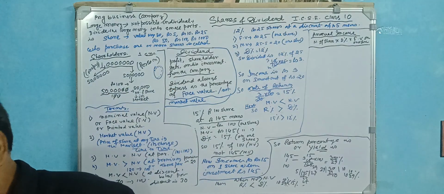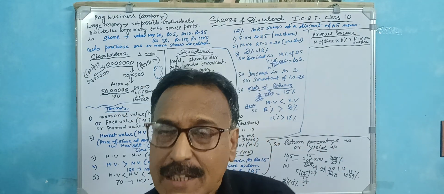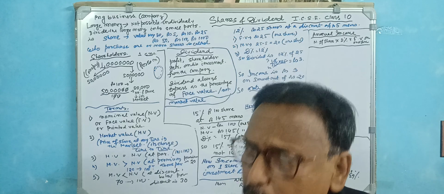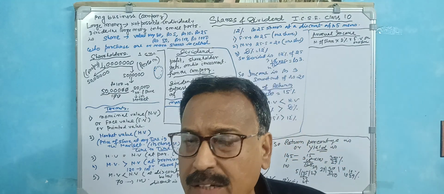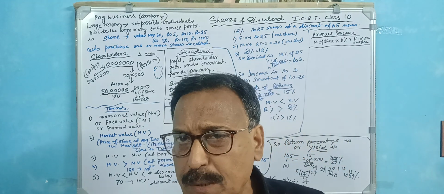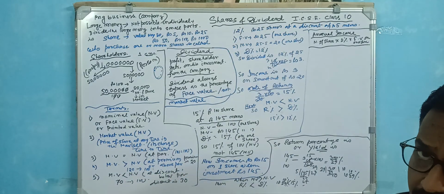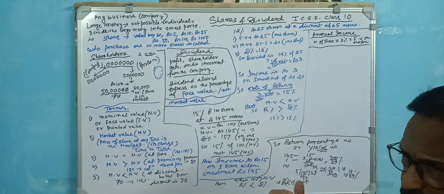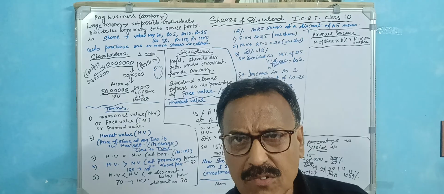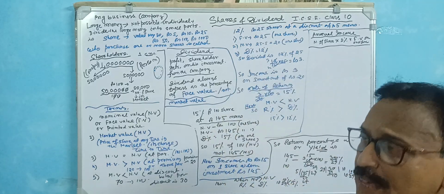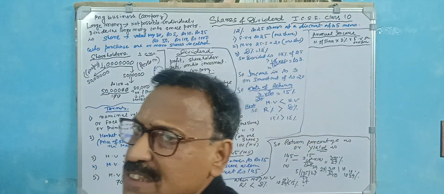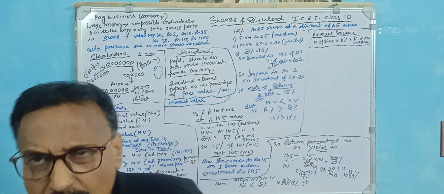That means the huge amount of money is divided into very small parts, and the value of each small part may be rupees 5, 10, 25, 100 or 1000. In general, the value of one share is rupees 10 or 100.